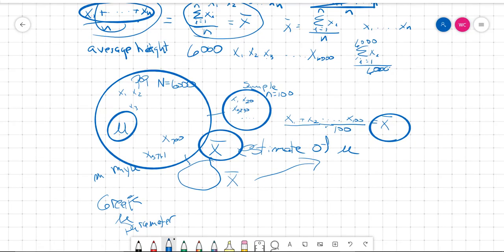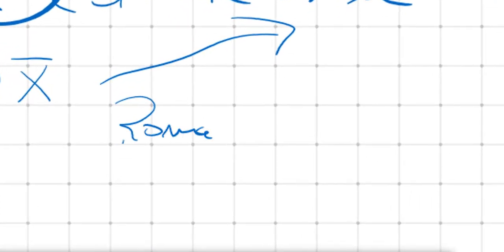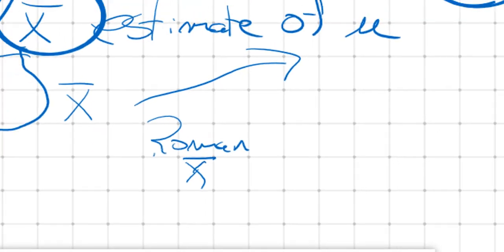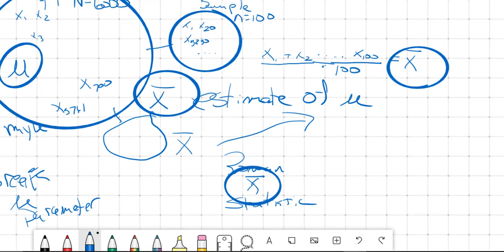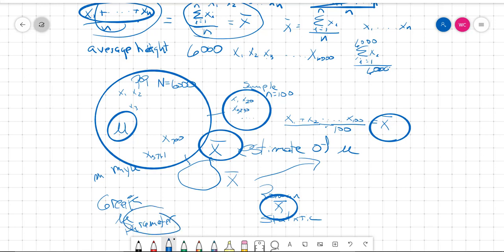When we're doing some calculation based on data in the sample, we don't use Greek. I guess we call them Roman letters. We use Roman letters like x bar. Well, x bar is not Roman, but x bar. And we don't call them parameters. Statistic, I think it's a strange word, but we call it a statistic, not a parameter. So a statistic is something from the sample, and a parameter is something from the population.